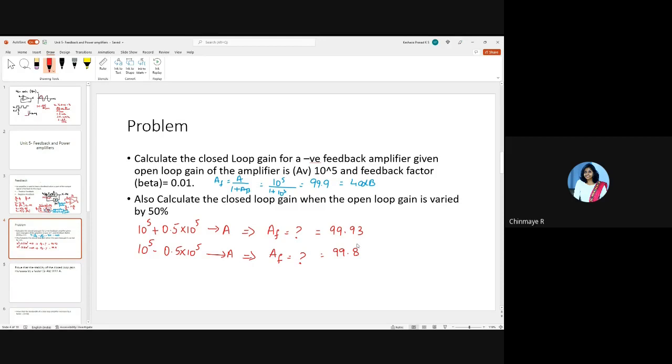Now what do you infer from this? Even when you change your open loop gain by 50%, look at the amount by which the closed loop gain is changing. A very, very small amount, right? Here it's 99.9 and here you have 99.8. So the gain is changing by around 0.1 when you change the open loop gain by 50%, which is a very small value.